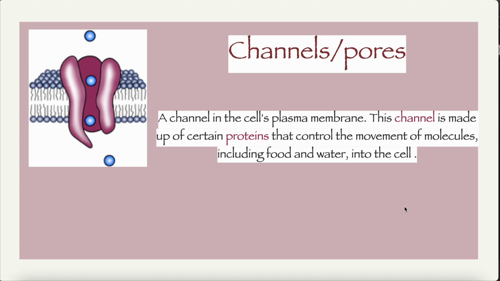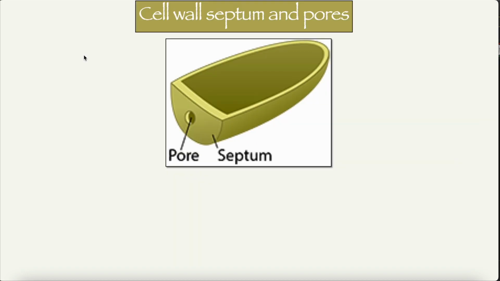Moving on to the next, channels and pores. These are present both in animals and plant cells. A channel is found in the cell's plasma membrane. This channel is made up of certain proteins that control the movement of molecules, including food and water, in and out of the cell. This is what helps the movement of particles like food and water in and out of the cell.